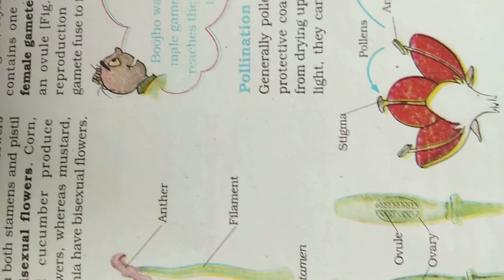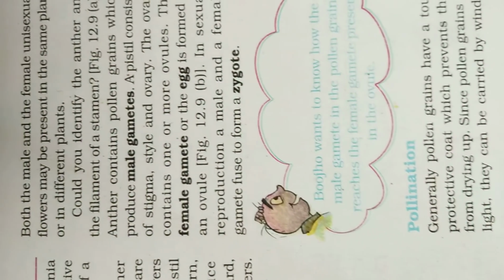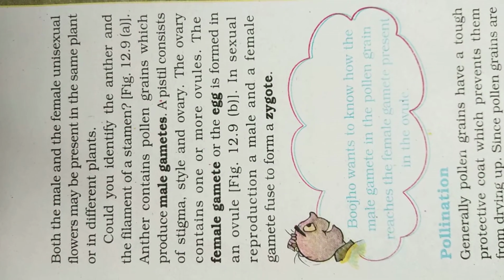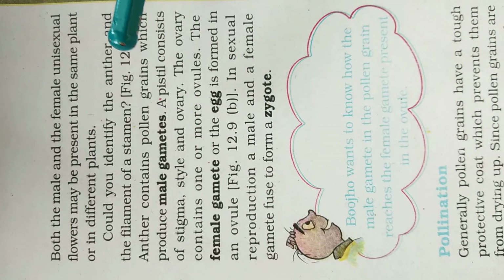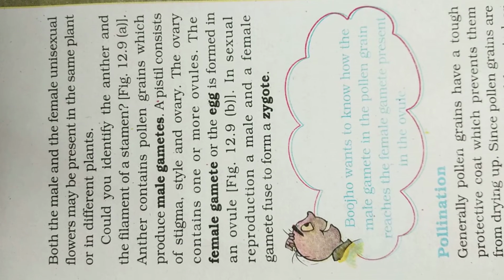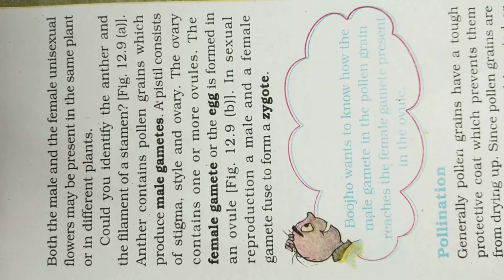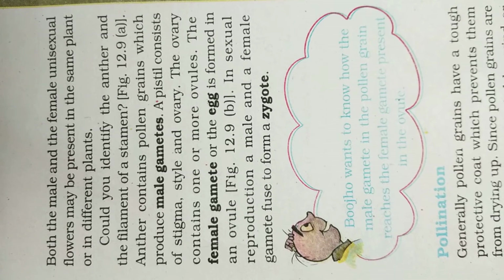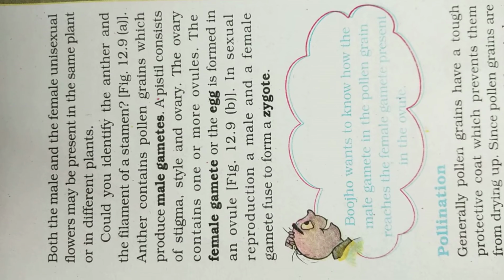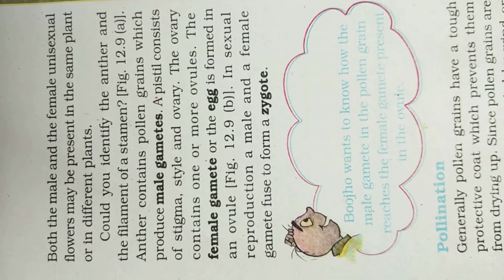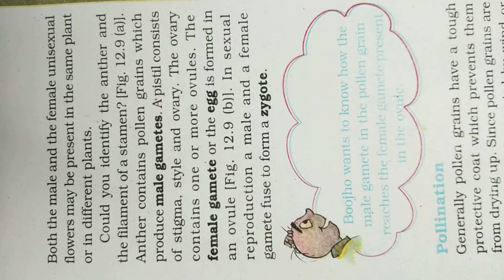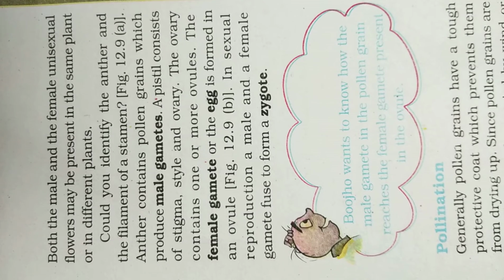Both the male and female unisexual flowers may be present on the same plant or on different plants. First I told you about male and female unisexual flowers. Unisexual, you know the meaning. Unisexual means the flower which contains either only pistil or only stamen. So the male and female unisexual flowers may be present on the same plant or on different plants also. Could you identify the anther and the filament of a stamen?